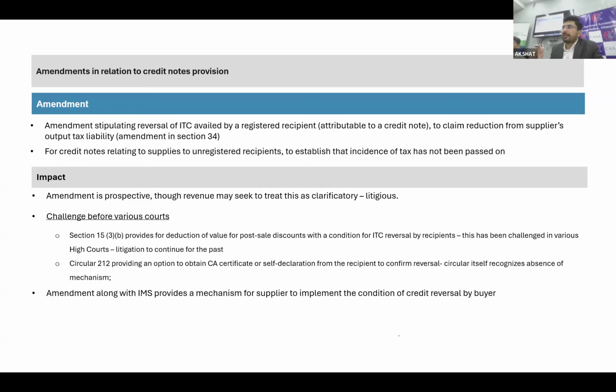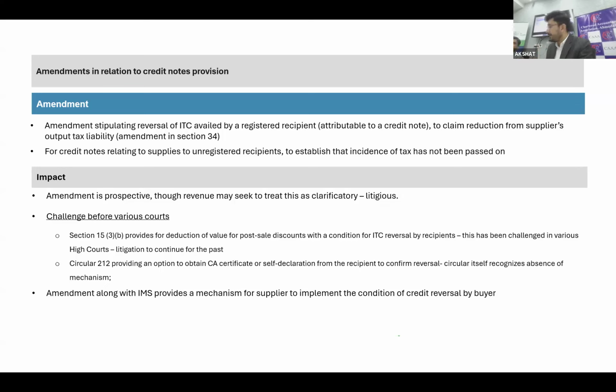Now I touch upon the point of IMS, Invoice Management System, where we all know that we need to follow certain steps, and then only our GSTR-2B will be generated. So when we are discussing the credit note vis-a-vis the IMS, we all know that we can have pending action on the invoice, pending action on the debit note, but we cannot have pending action on the credit note. We have to either accept or reject.